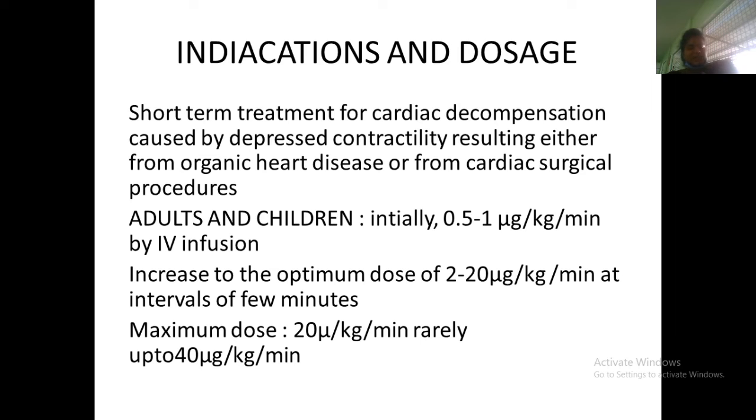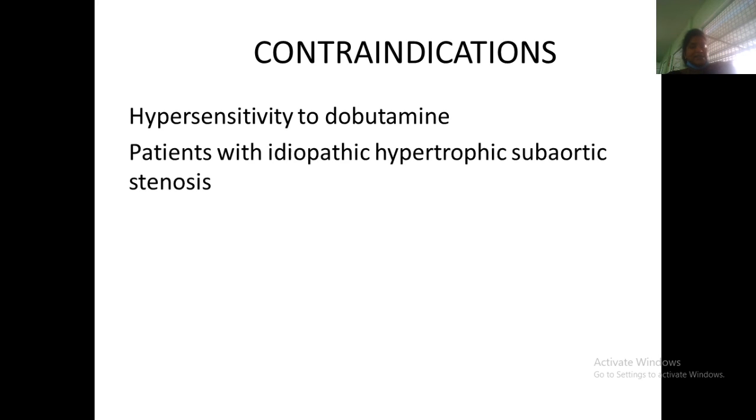Adults and children, 0.5 to 1 microgram per kg per minute by IV infusion. Maximum dose 20 micrograms per kg per minute, or up to 40 micrograms, can be given.